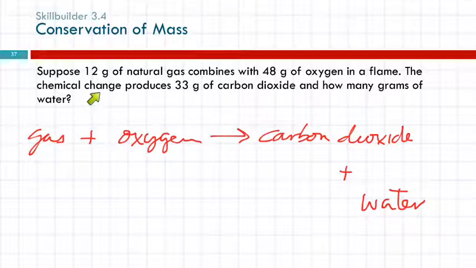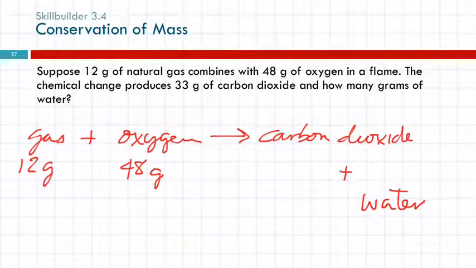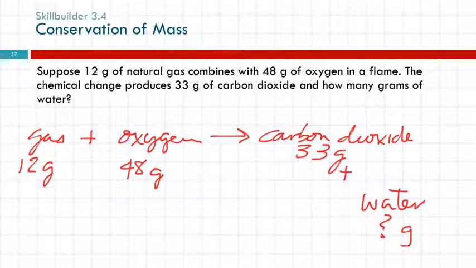So we're given masses here. 12 grams of natural gas. So there's 12 grams of gas and 48 grams of oxygen. And it produces 33 grams of carbon dioxide. And we want to know how many grams of water.